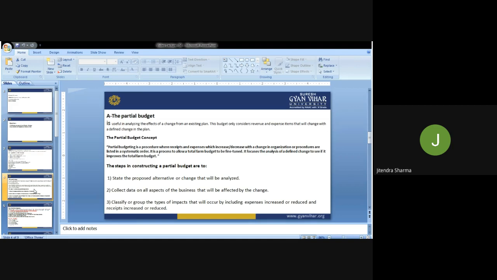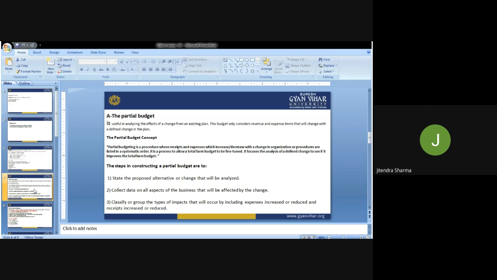The steps in constructing a partial budget are: state the proposed alternative or change that will be analyzed. Collect data on the aspects of the business that will be affected by the change. What are the impacts that we have to assess quarterly or monthly?